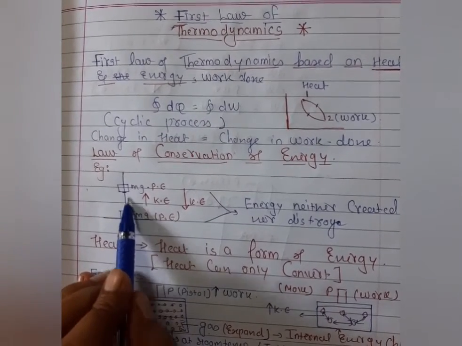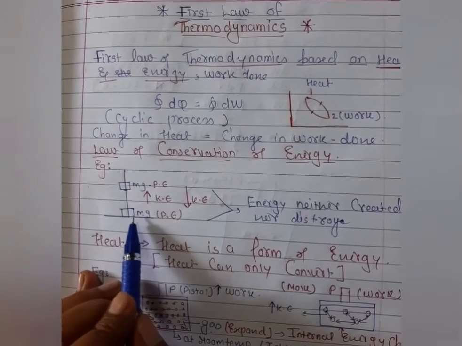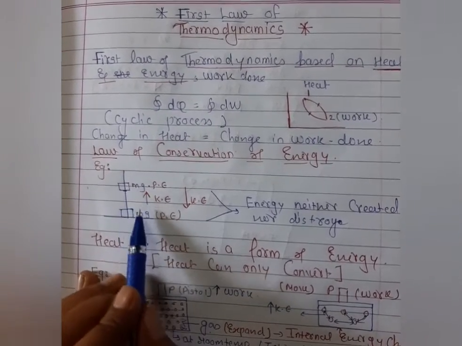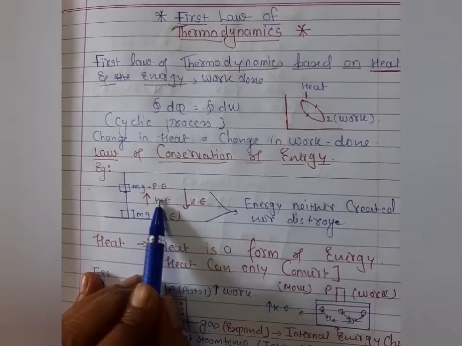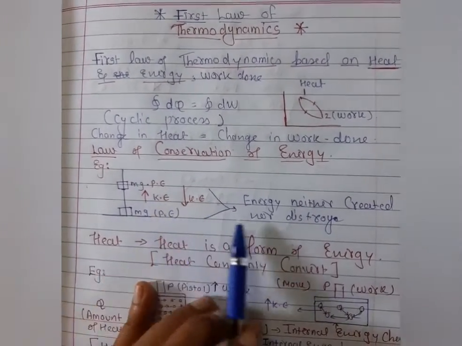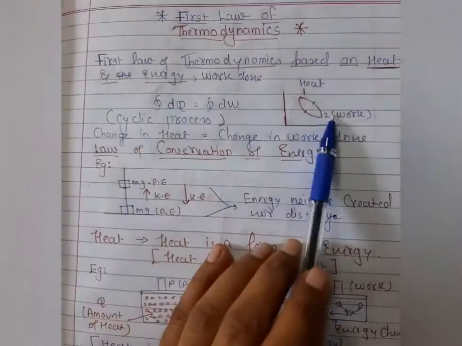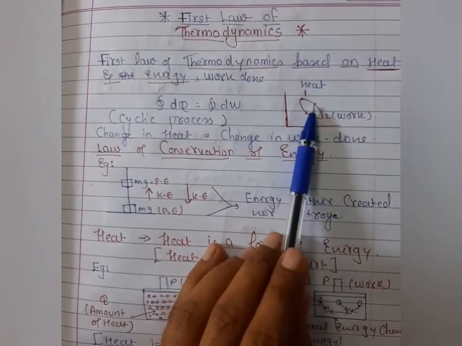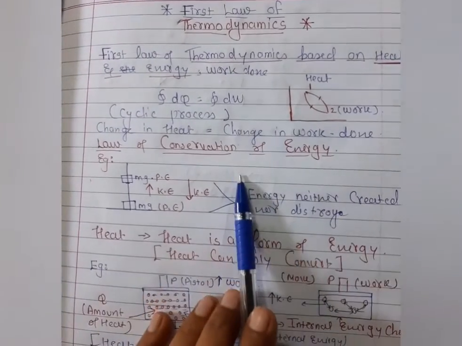So you can see the cyclic process is going on. It means when you throw anything in the upward direction, after some time it comes back to the same place, from the surface to upward and from upward to the surface. So this phenomenon is continuous here. The potential energy is converted into kinetic energy, and again kinetic energy is converted into potential energy. What does it mean? It means energy is neither created nor destroyed, because here you can see the cyclic process of energy continues. Heat is converted into work, work is converted into heat. This is nothing but a form of energy, no? So that's why this whole law is based on the law of conservation of energy. Hope you're very clear about it.